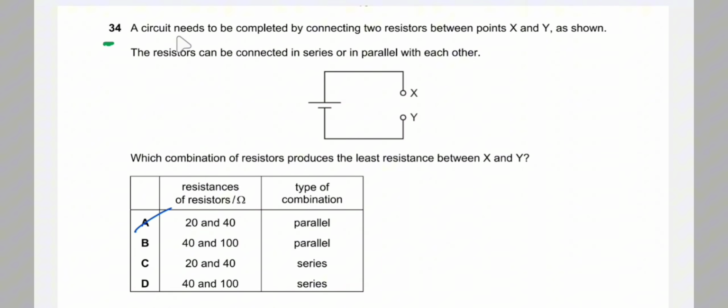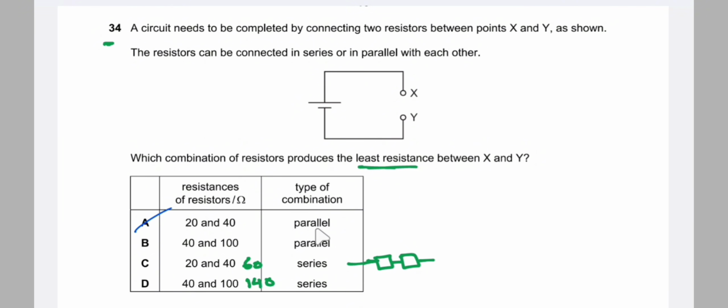Number 34. A circuit needs to be completed by connecting two resistors between points X and Y as shown. The resistors can be connected in series or in parallel with each other. Which combination of resistors produces the least resistance between X and Y? Since the resistors are arranged in series, we know that resistances are added. If we add the resistances, 20 plus 40 is 60 and 40 plus 100 is 140.